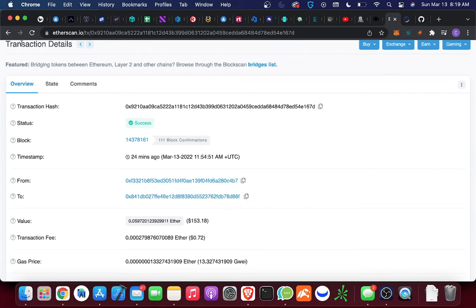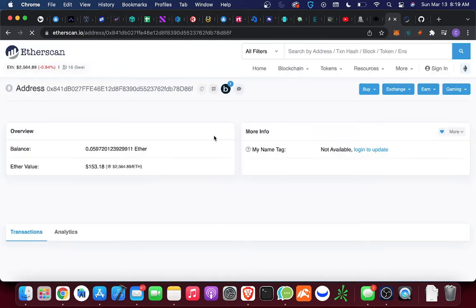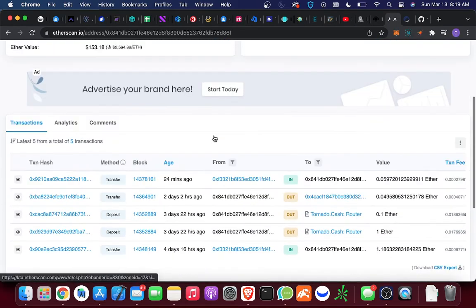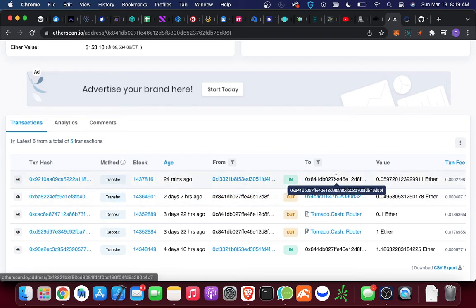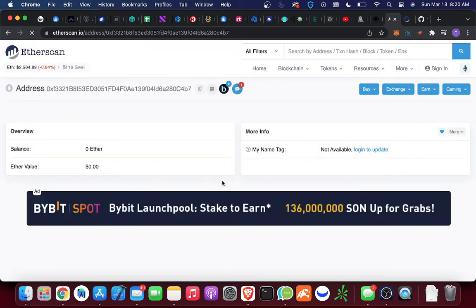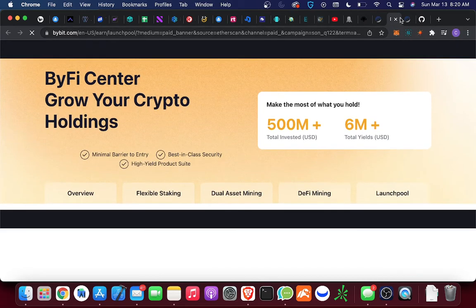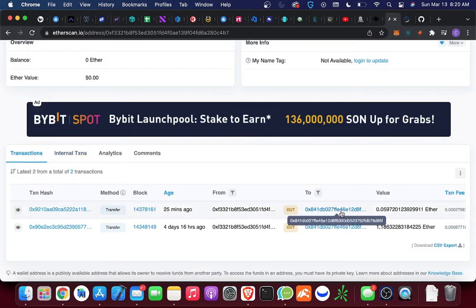So I'm like, oh, okay. Once I click on that address, you'll notice my Ethereum and then the other Ethereum that was probably received at the same time were all sent over here. Here it is. My Ethereum is here. The other person that got their Ethereum stolen, which is this one, is sent here. If we wanted to, we could probably trace it back. I don't know if it'll let me see all the internal transactions. I'm trying to see if it'll let me see it. No, it won't let me see it. So you can't see where the previous transaction came from.